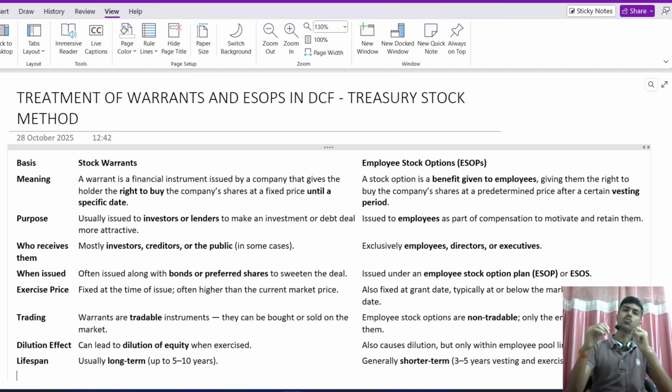Another thing to note is that in the case of ESOPs, you pay the exercise amount. Exercise amount is the price that the employee pays to the company for getting the stocks, which is generally less because ESOPs are issued at a discount, whereas warrant prices are higher than the market price when they are issued.